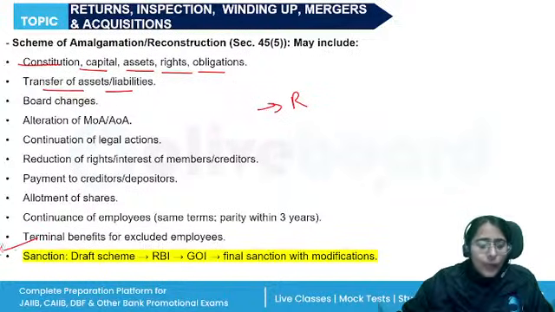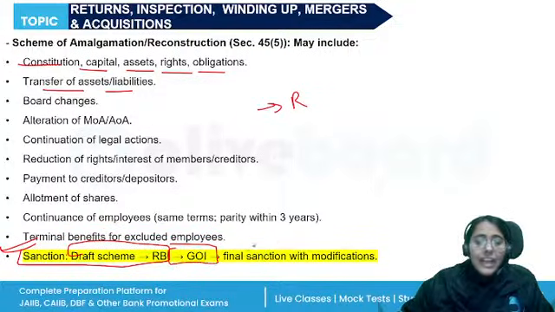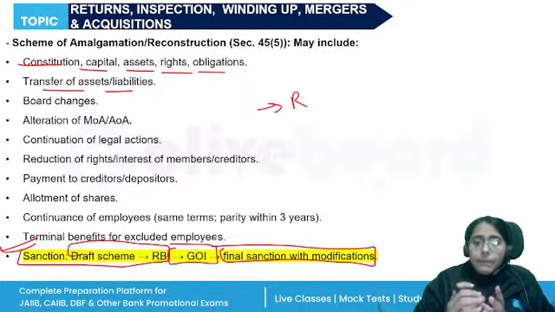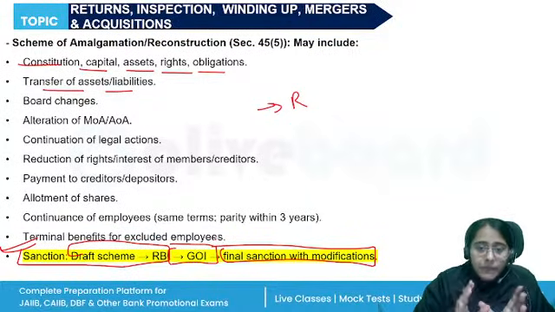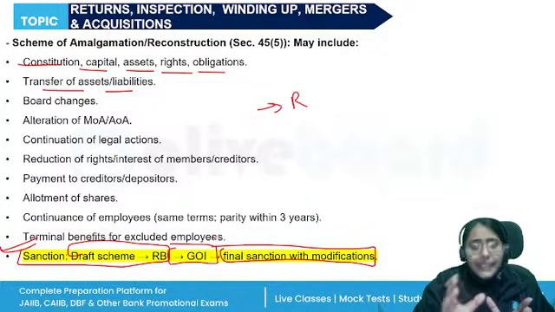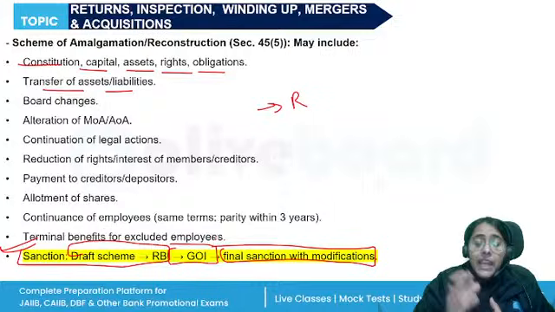So look at this point. The draft scheme is prepared by RBI. The central government sanctions it with modification. So when the RBI prepares the scheme, it is sent to the central government. The central government places it before the parliament, and when it is passed, then the amalgamation can be started. What is the effect of sanction?